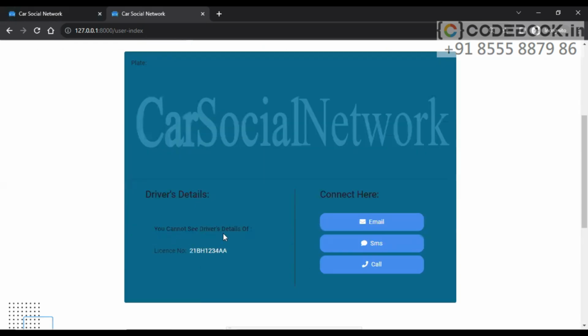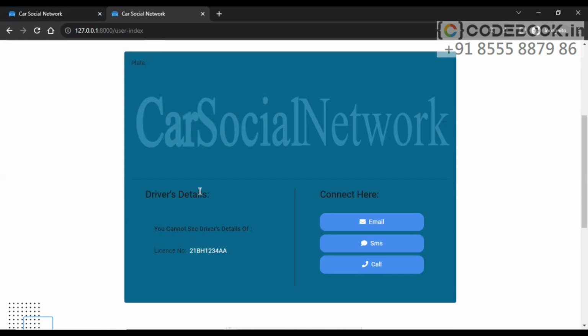You cannot see the driver's details of this license plate because the particular driver has made the information private. It's not public. At the time of registration, we have seen that the details were made private. So we cannot see the details. But here you can see the concern about privacy is also maintained. That is very important. It's not like anyone can easily scan it and get the details. The concern about privacy is maintained in this project.